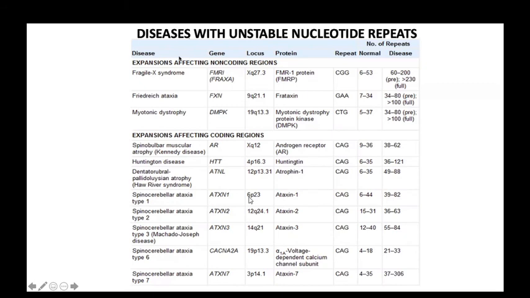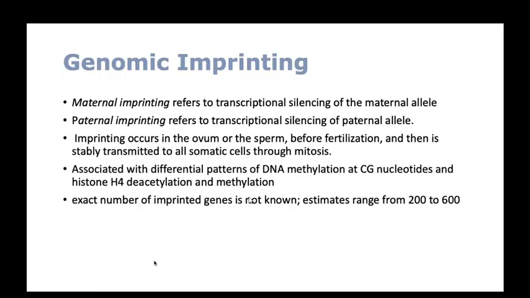Now coming to genomic imprinting. Maternal imprinting refers to transcriptional silencing of the maternal allele. Paternal imprinting refers to transcriptional silencing of the paternal allele. In maternal imprinting, the maternal allele is silent. In paternal imprinting, the paternal allele is silent.